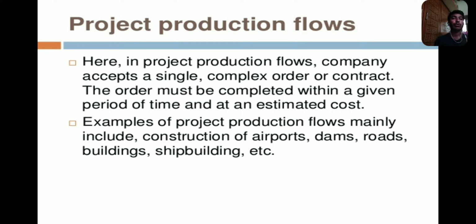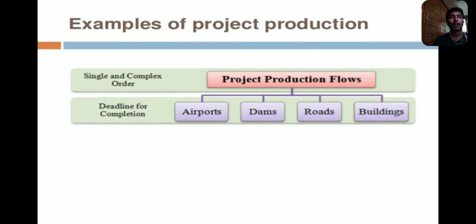Before taking the project, we analyze all these steps. After completing those steps, we take the project and complete it in time. So these are the examples of project production: airports, dams, roads, buildings, machines, and different pharma equipment machines. Those are all projects.